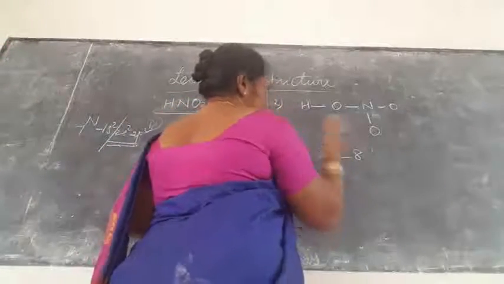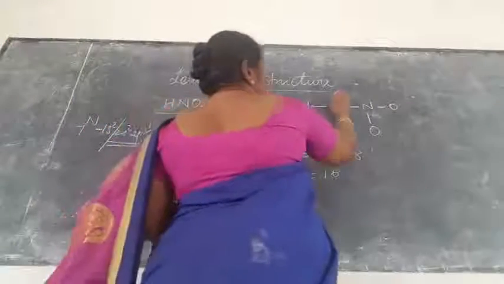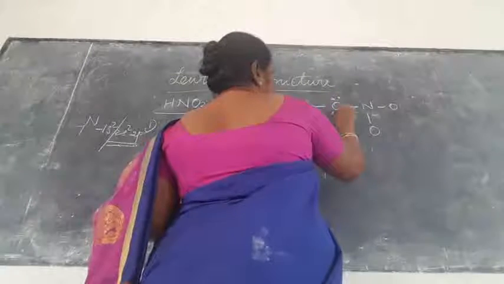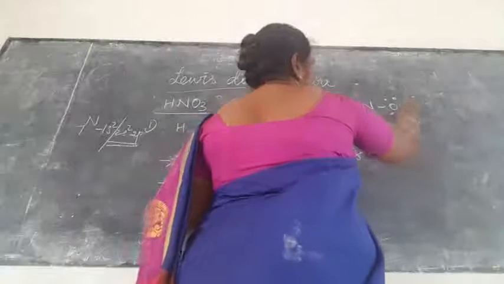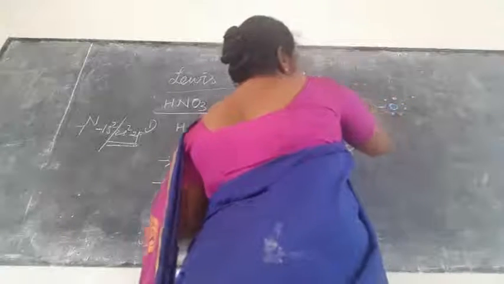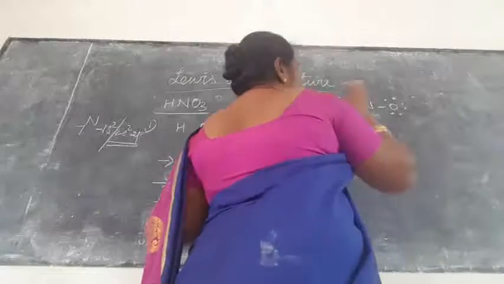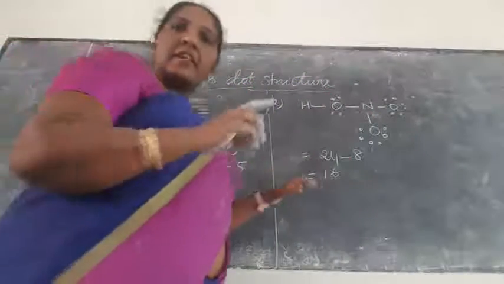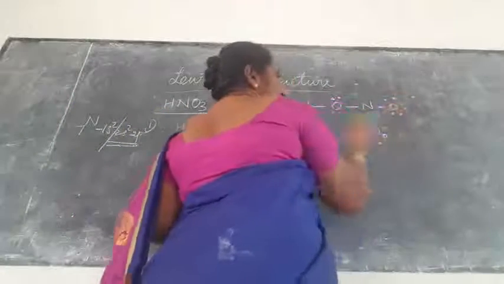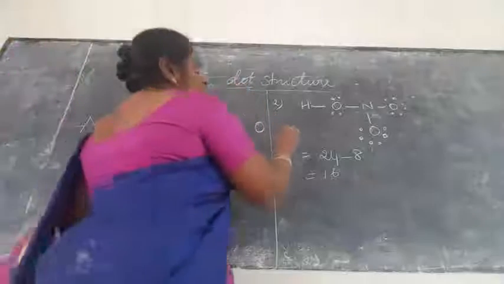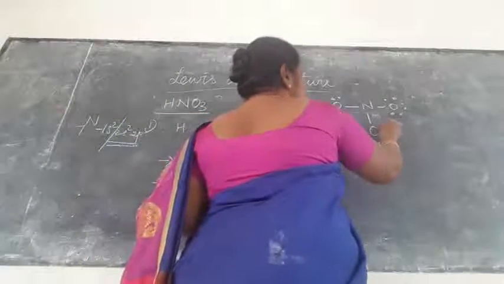That is 16 electrons. Now we already know that oxygen has 2 lone pairs. So here 1, 2, 3, 4, remaining 6, then 10. Again 1, 2, 3, 4, 5, 6. Each oxygen contains 6 electrons in the outer shell. That is the reason I am writing here that a single oxygen means 6 electrons. Just a reminder: oxygen means 6 dots in the outer shell. So that is 6 valence electrons for oxygen.